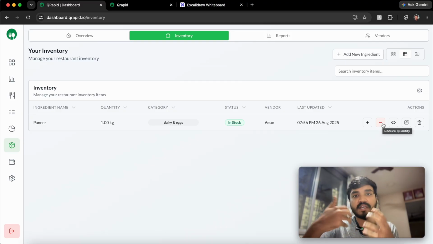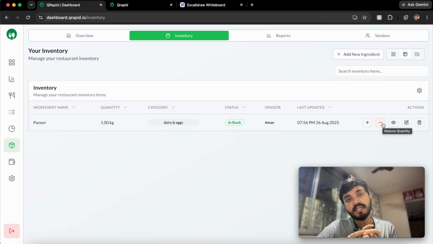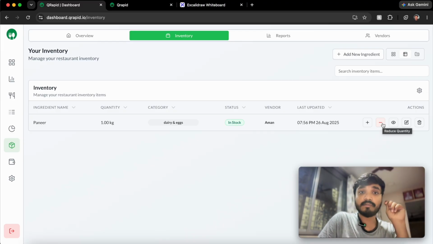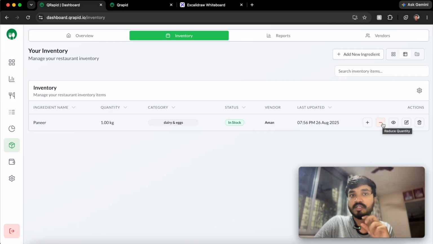But as we have more and more data, we can put AI into this learning part. The AI will be trained particularly on the restaurant's data, not in general, and it will automatically tell us the recipe.